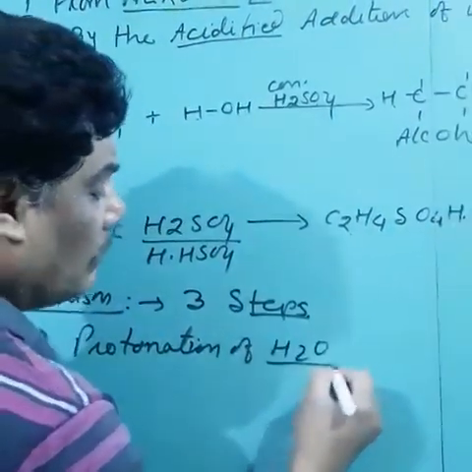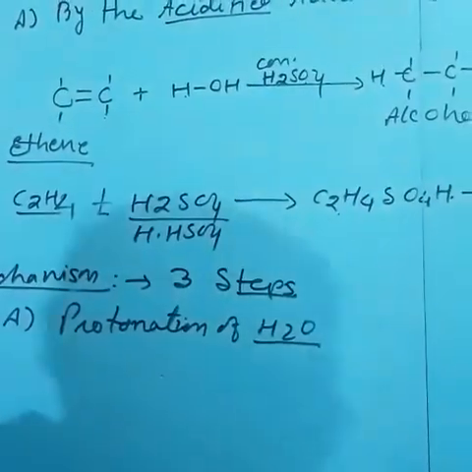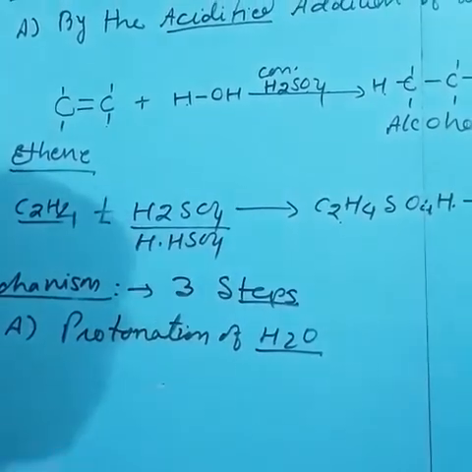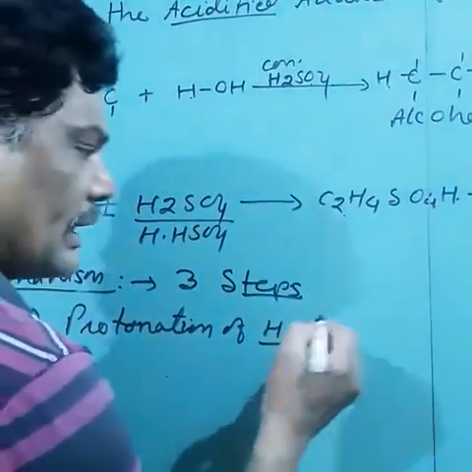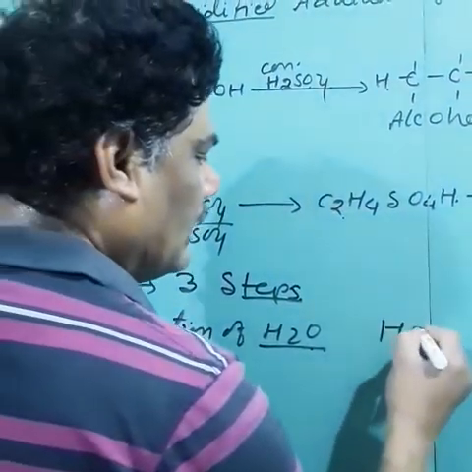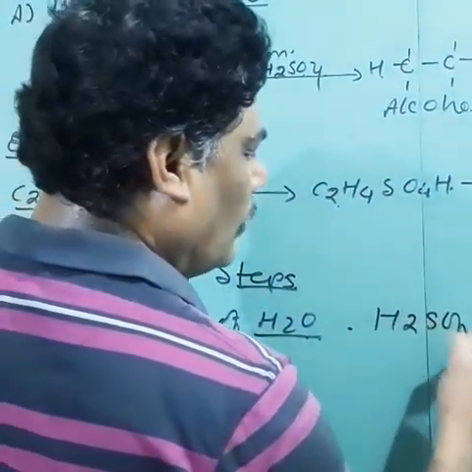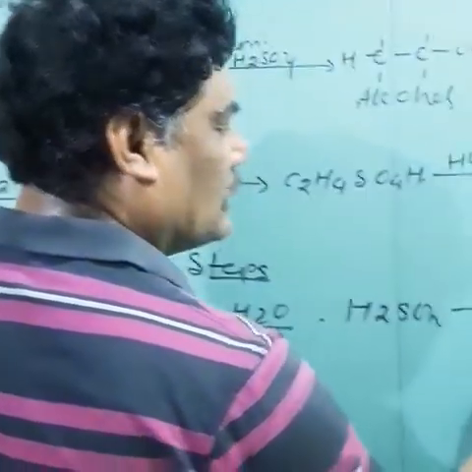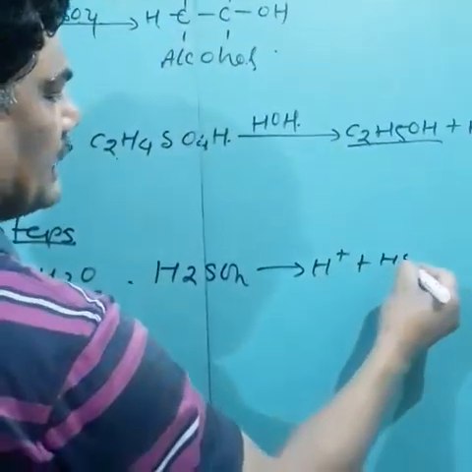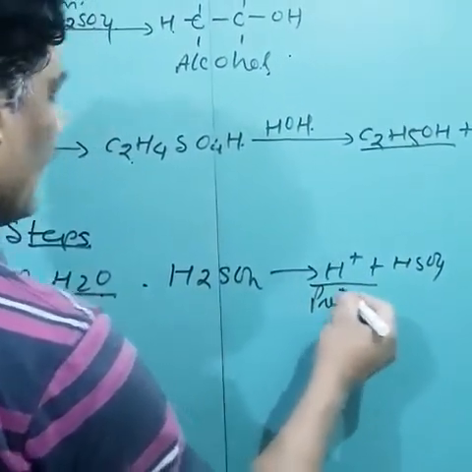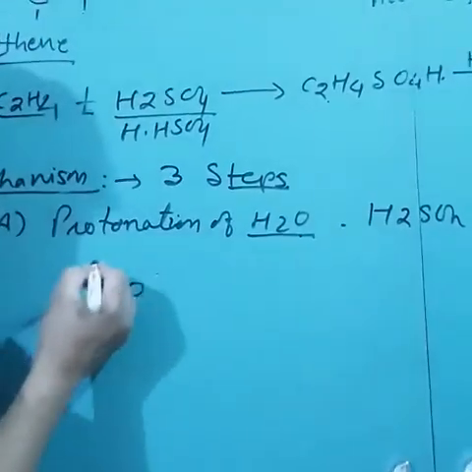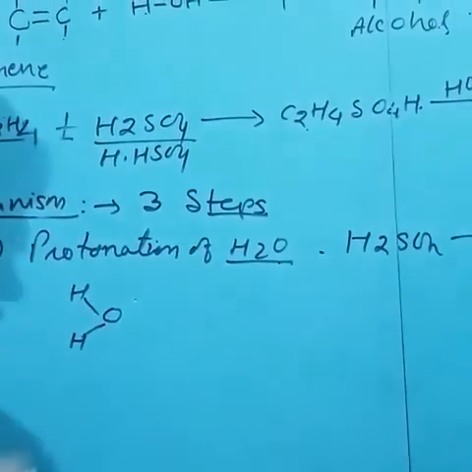Water does not react directly because it is an almost neutral compound, therefore it is protonated by acid, H2SO4, which on ionization gives H cation plus HSO4 anion. This H cation is called a proton. And protonation of water means this is OH, that is water.